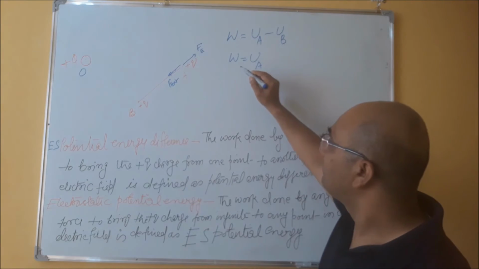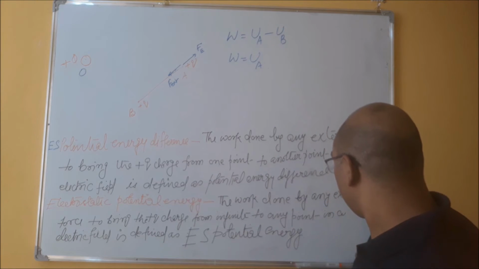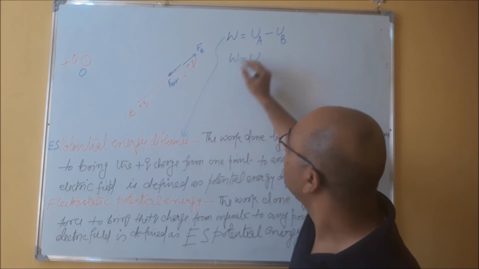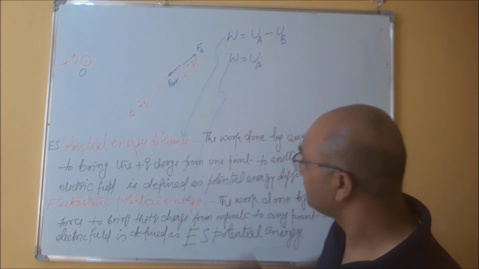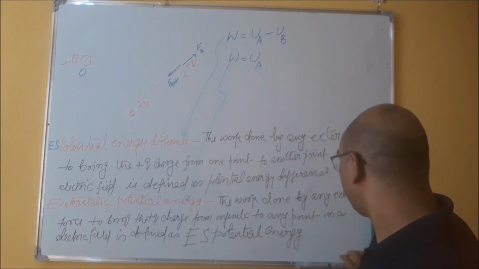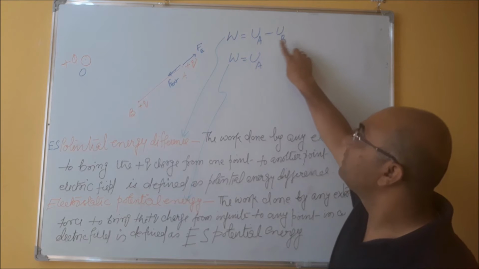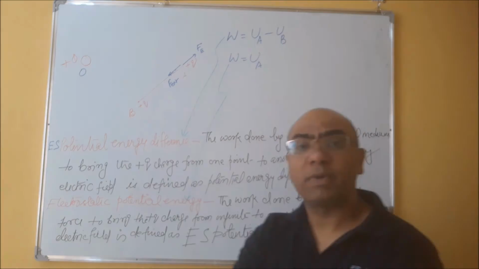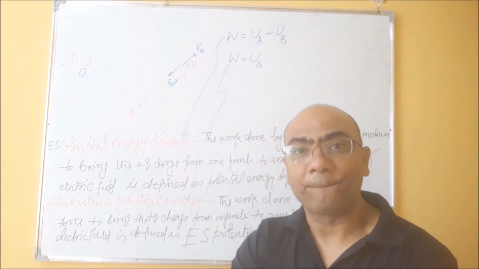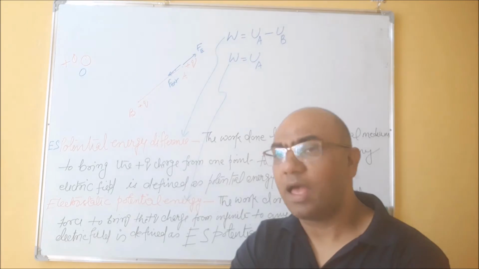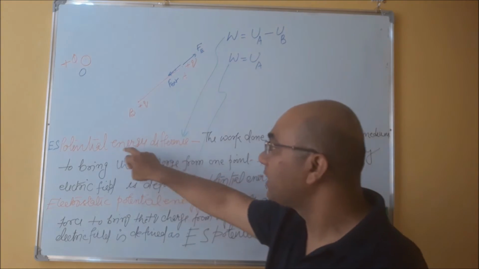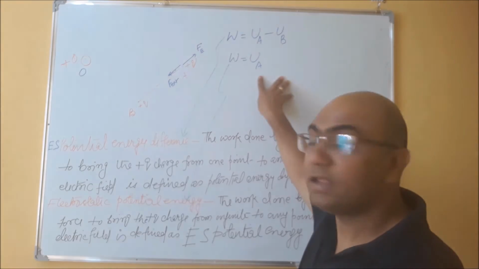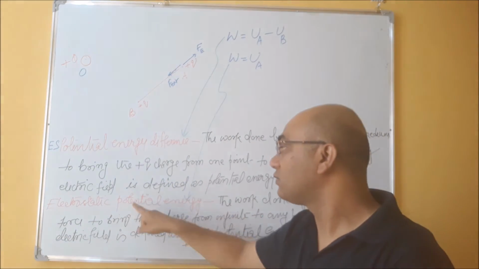This formula is for this, and this formula is for this. So W is UA minus UB, which means the work done to bring this charged particle from point A to point B, and it is called electrostatic potential energy difference. And when we are bringing it from infinity to point A, then we will say that this is electrostatic potential energy.